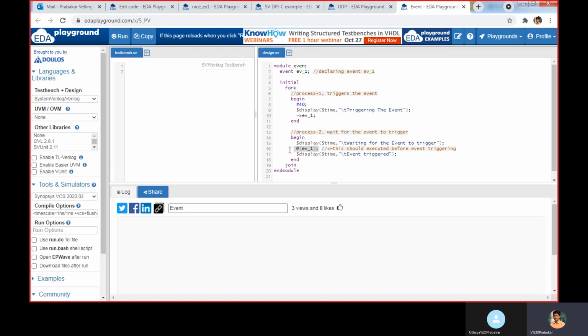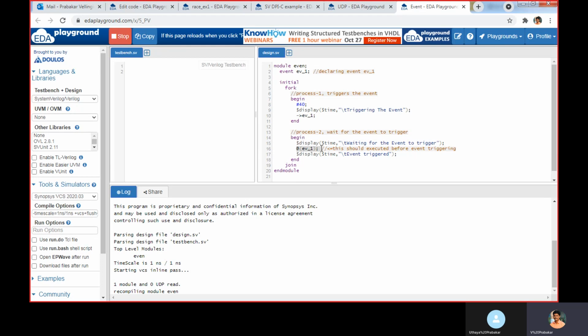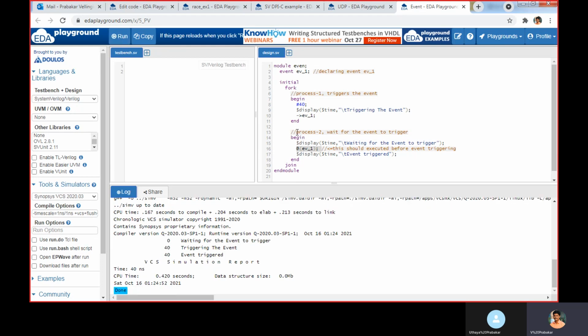That means we are waiting for the event to trigger. After that, we are displaying event triggered. When this trigger happens, it will allow execution of the following lines.